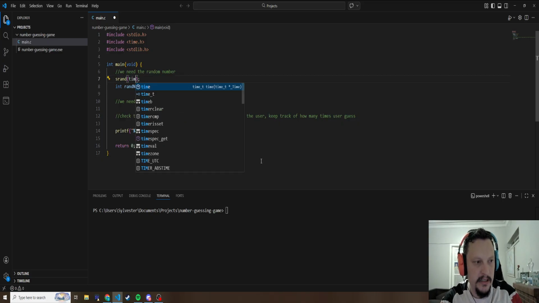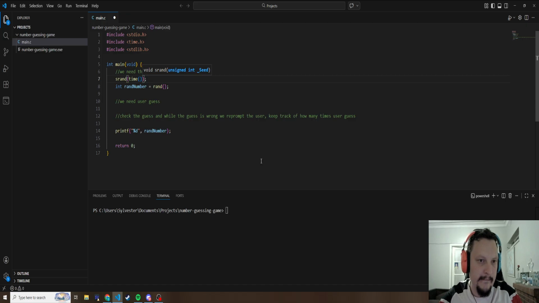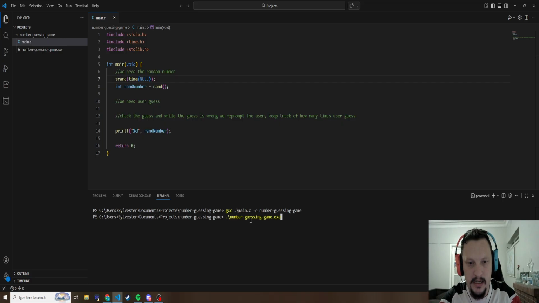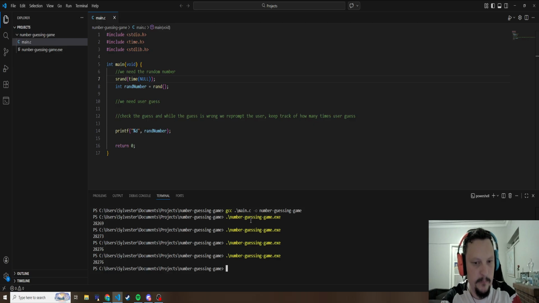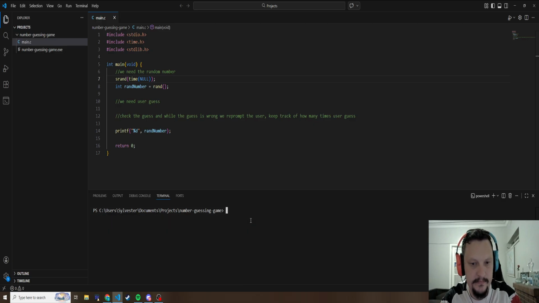So now this is where the time comes in. We just put in null. What this does is it gets the seed based off the current time. So every time the seed is different. So if we rebuild now and we run, it will be a different number every time. Well, most of the time.